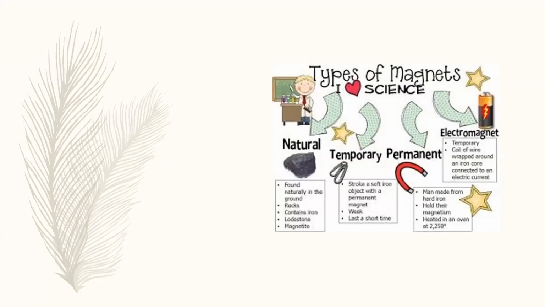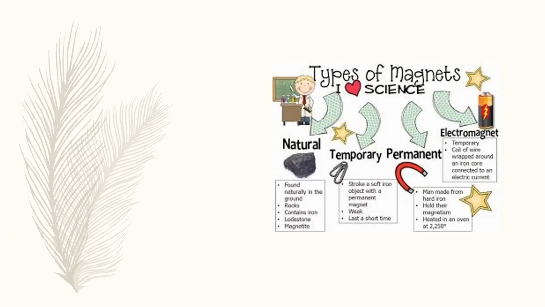There are many types of magnets. Some are so-called natural magnets. Some of them were so-called temporary. Some of them were permanent, and some of them were so-called electromagnets. Natural magnets are those magnets which occur naturally, and you can find these magnets in rocks that contain lodestones, magnetites, and they were found naturally in grounds.